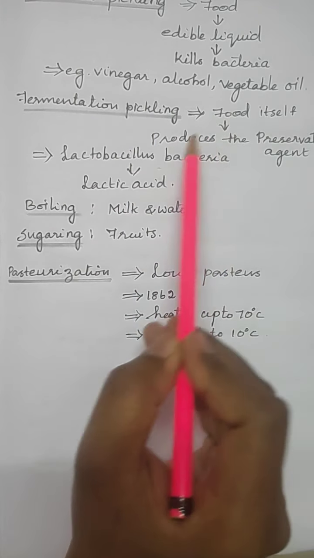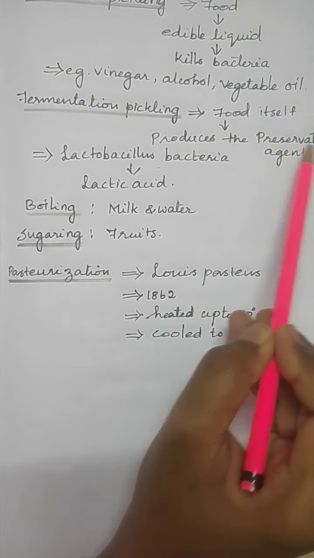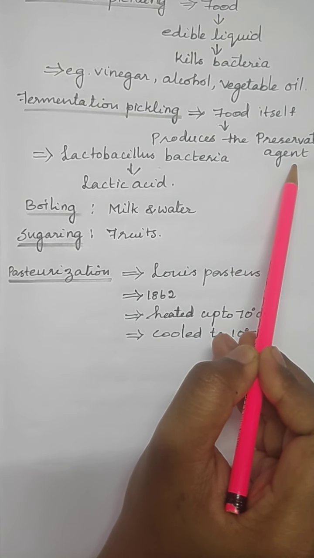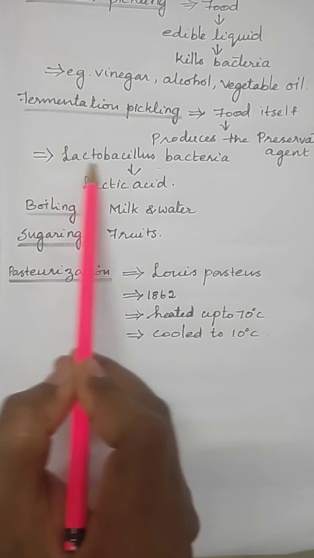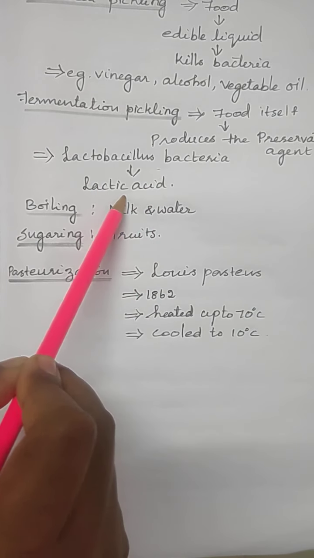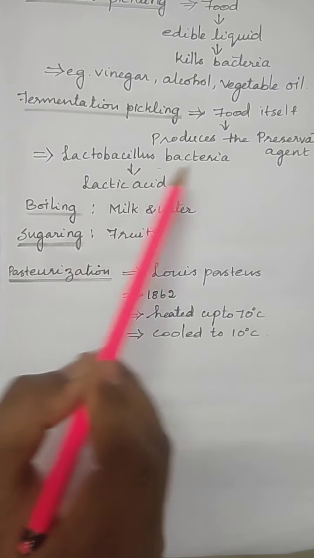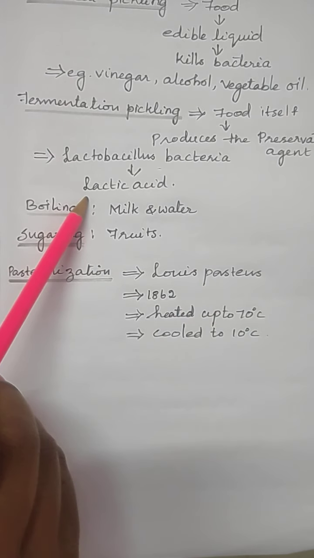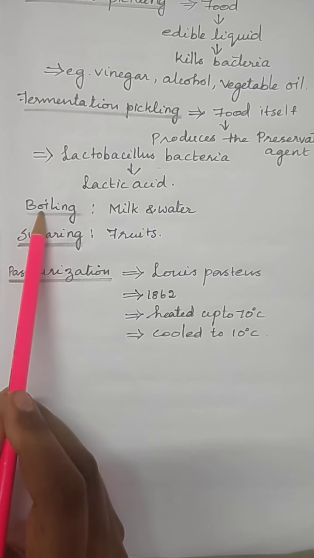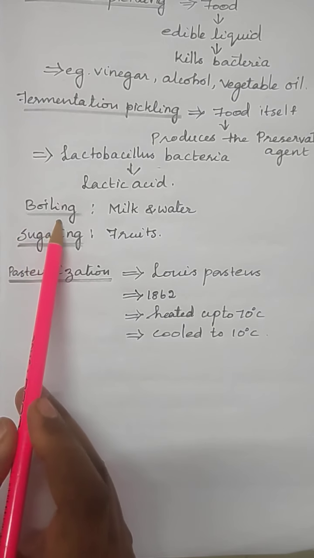Did you understand? Next one is boiling.